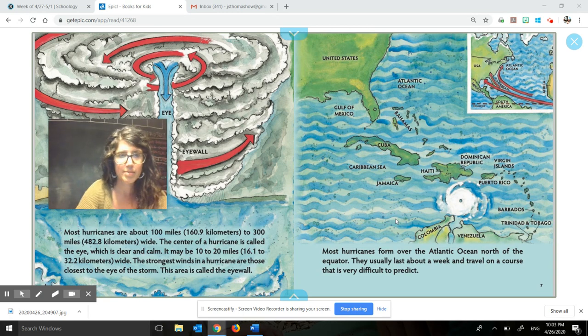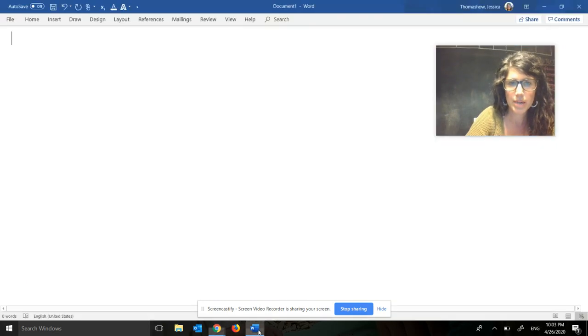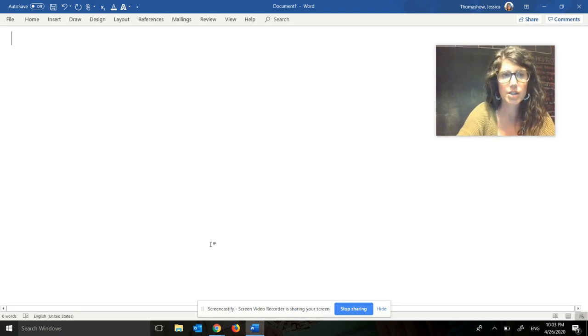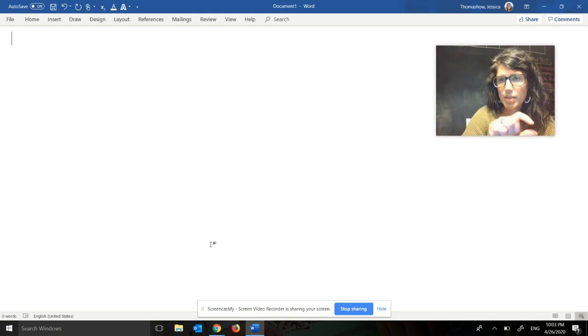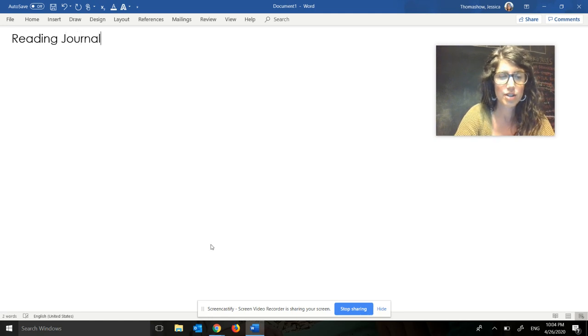Okay, so I'm going to pause my reading there and go open a Microsoft Word document. And I'm going to show you how I'd like you to do a reading journal entry for this week. Any of the words that I put in bold, those are the words that you can use as sentence starters in your own reading journal entry. Okay, so I'm going to start with a heading that just says reading journal. And then the date, which today is April 26th.